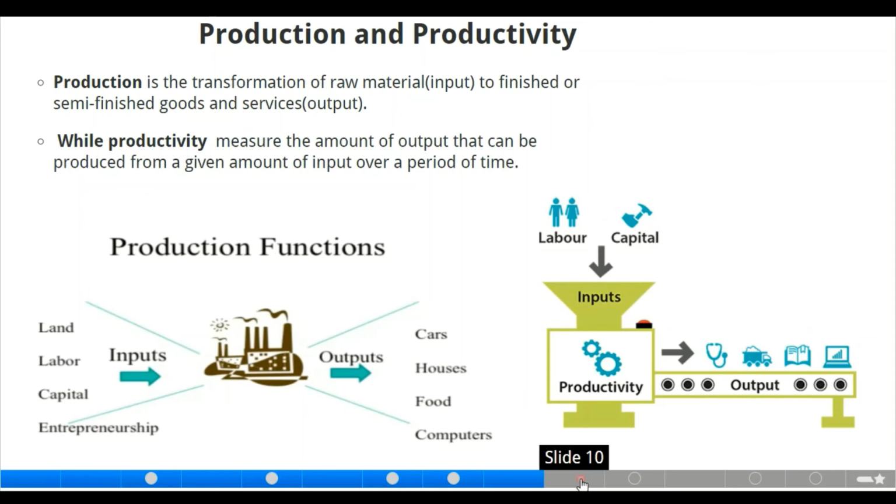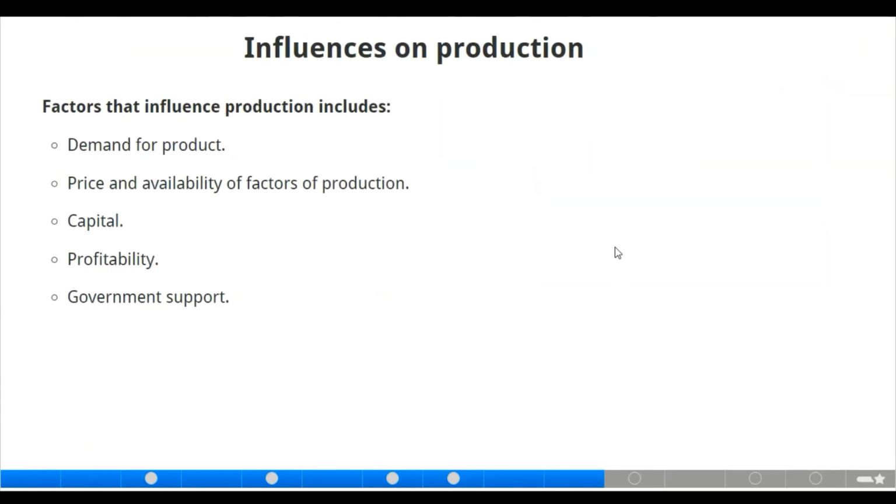Now let us move to the next slide. Moving to the next slide, we have the influences on production. What are the factors that can influence production? First, we have demand for products. Of course, the more the demand from consumers, the more the production.